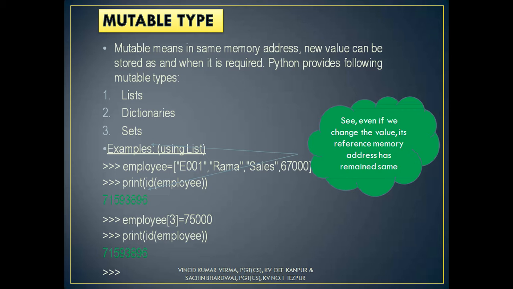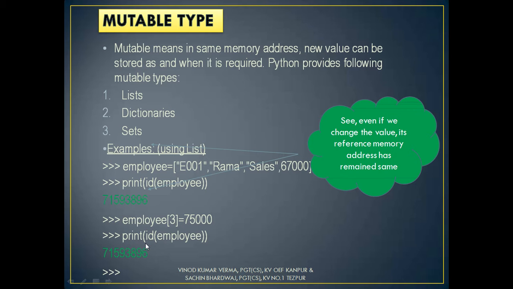Now you can see an example here using a list. So employees having the members E001, Rama, sales, 67,000. Now if I print the ID of employee, it is 896. Now I will change employee of 3. 3 means 0, 1, 2, 3. Instead of 67,000, I will assign the value 75,000. Now I will print the ID of employee. The same ID will be there, 896, 896.